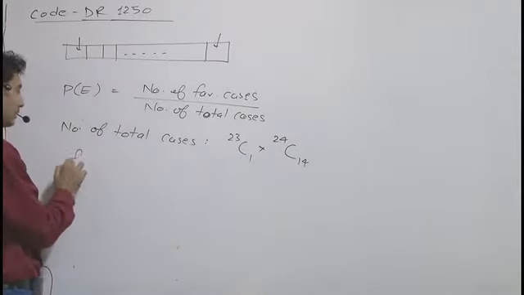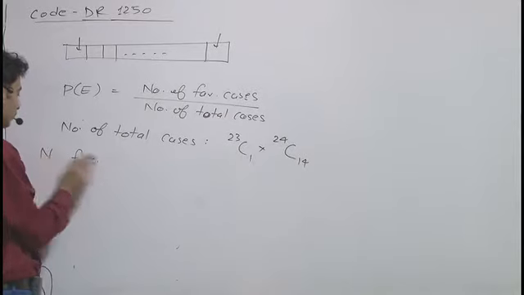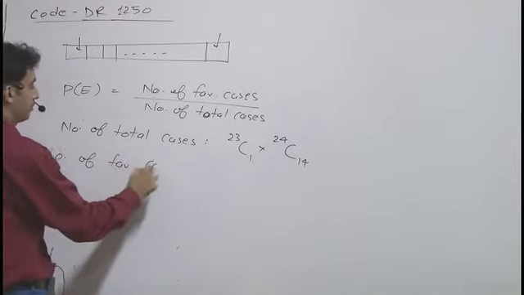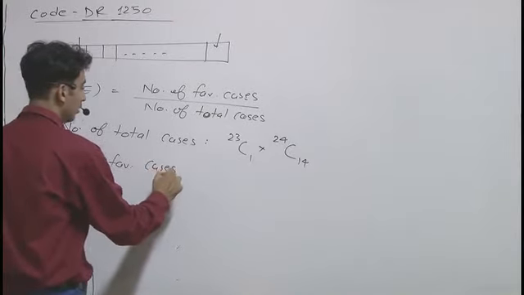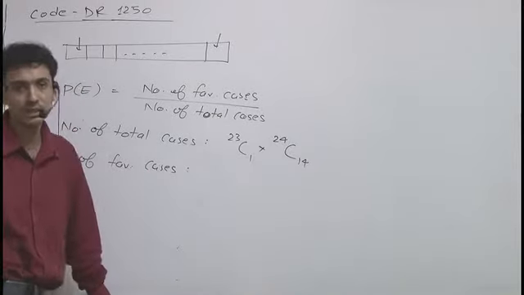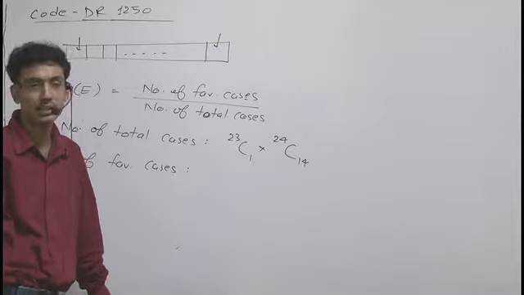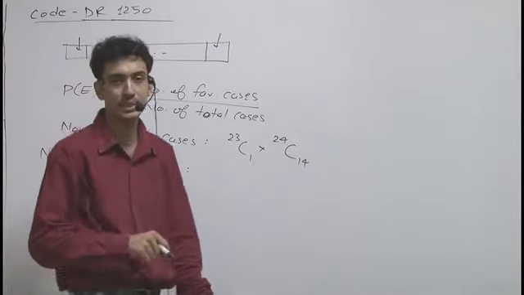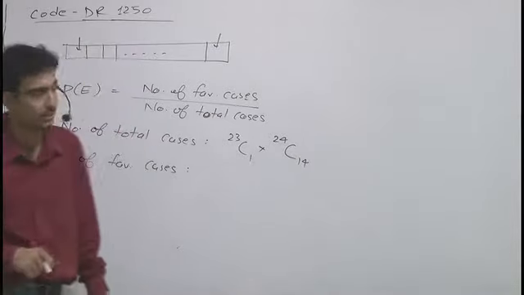What are the favorable cases? What is the favorable condition? The favorable condition is that his neighboring places are also empty when he returns.